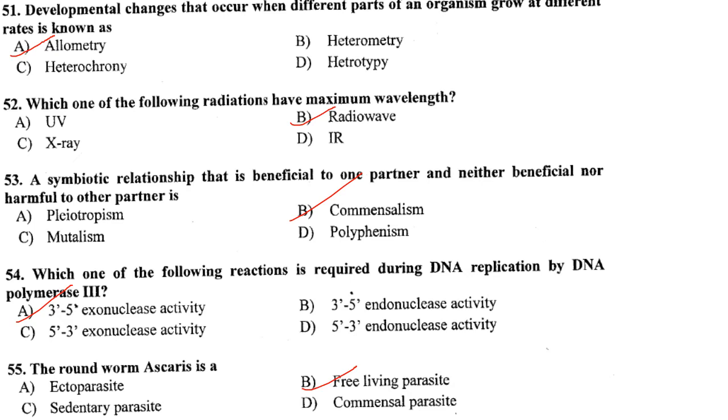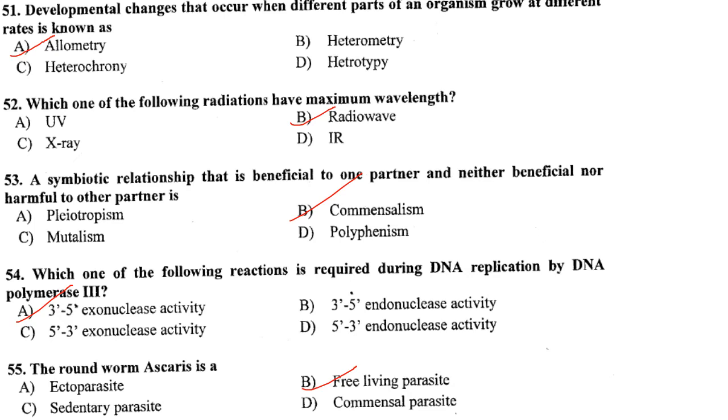So our answer is allometry. Then, which one of the following radiation have maximum wavelength? So it is for the radio waves. Answer is option B. Then a symbiotic relationship that is beneficial to one partner and neither beneficial nor harmful to the other partner is called commensalism.